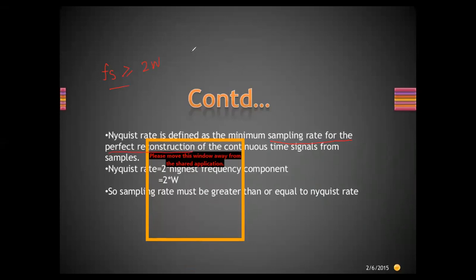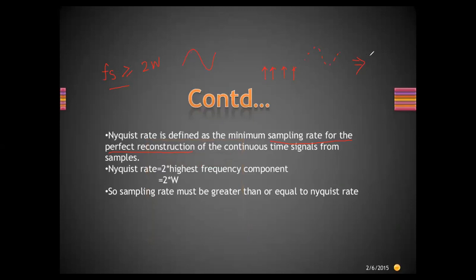See, remember, the incoming signal is this. Then what we are doing is multiplying the signal with a train of pulses, and we get the sampled signal like this. But when we get this, the receiver needs to reconstruct the signal to generate the original information back in its original form.